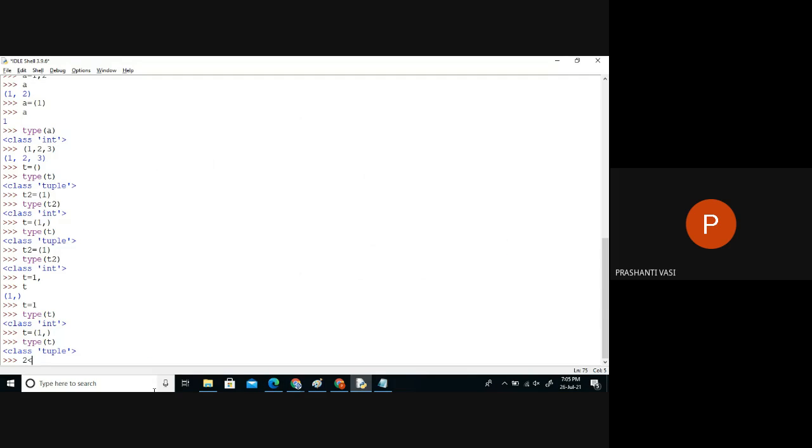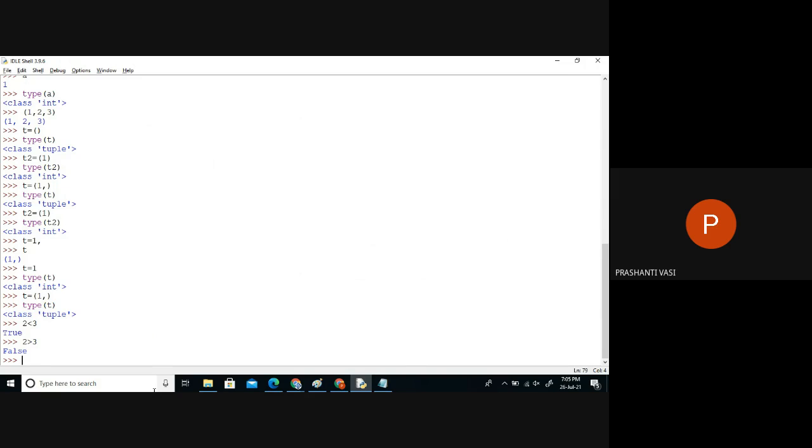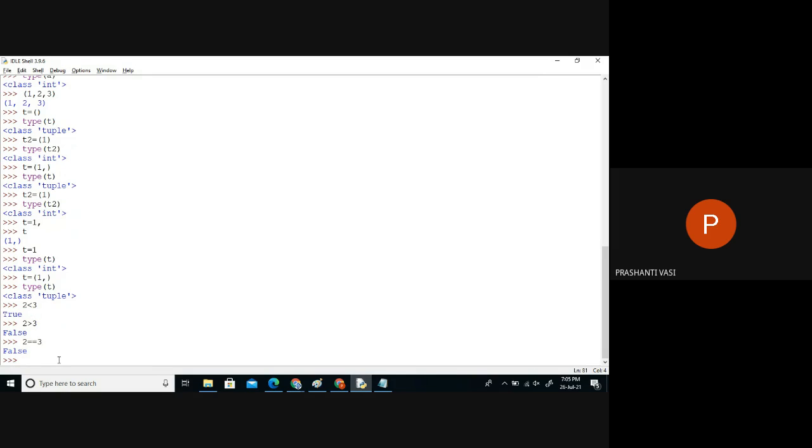If I compare 2 less than 3, that is a true answer, so the output on the screen is True. If I say 2 greater than 3, we'll get a false answer. Single equal to is generally for assignment, double equal to is for comparison. If I write 2 double equal to 3, are these two quantities the same or not? They are not the same, so we get False. If I want to say not equal to, the symbol is exclamation mark equal to. So 2 is not equal to 3. Yes, it's not equal to 3.